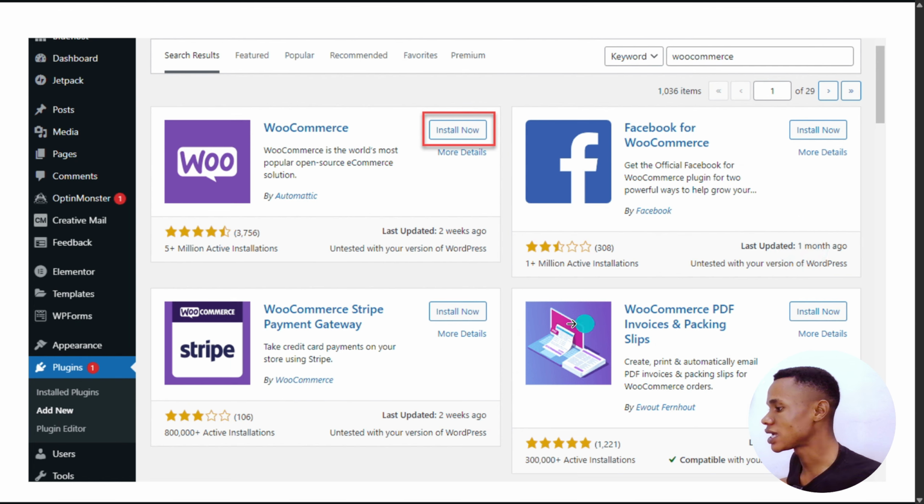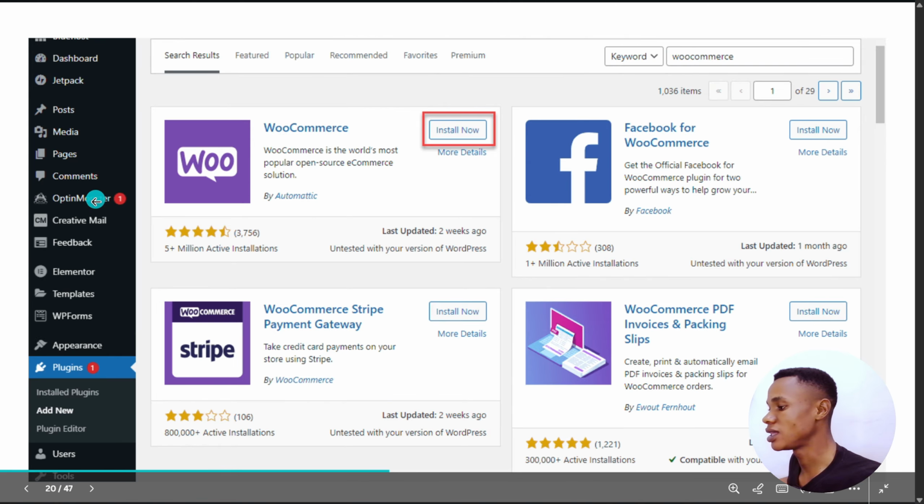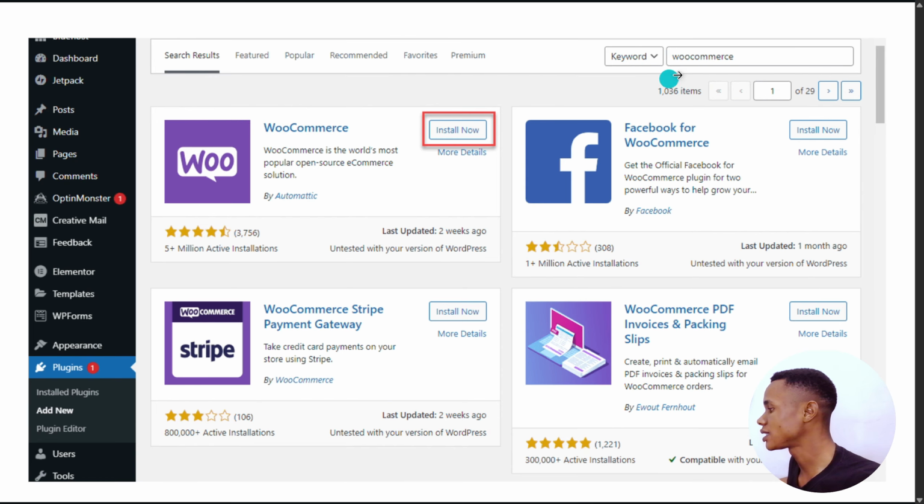So you can see this is how to add plugins. Of course you can see this is how the dashboard of WordPress looks like. I've shown it from the beginning. You can come to plugins, type the plugin you want, click on install, and you just start using it. It's very, very simple like that. So that's how it looks.